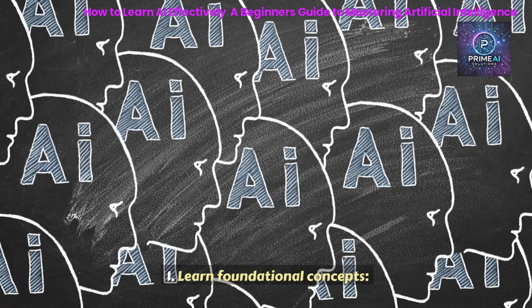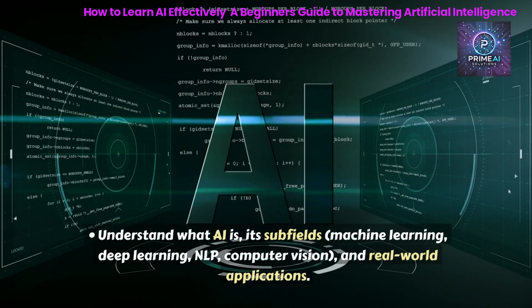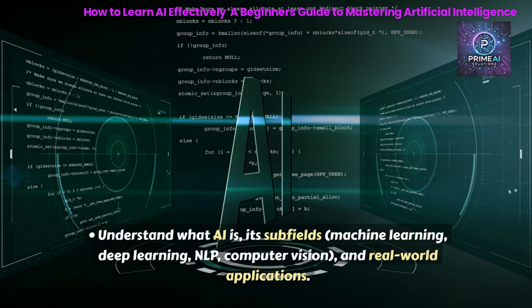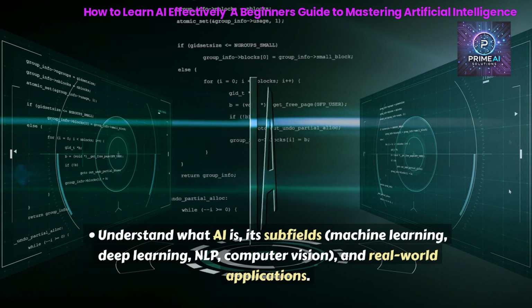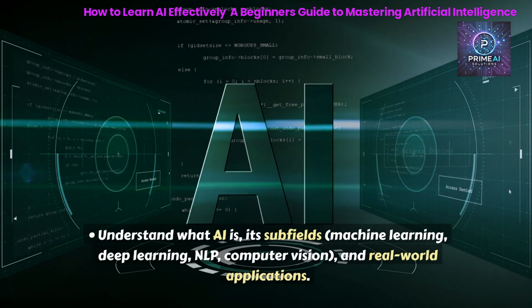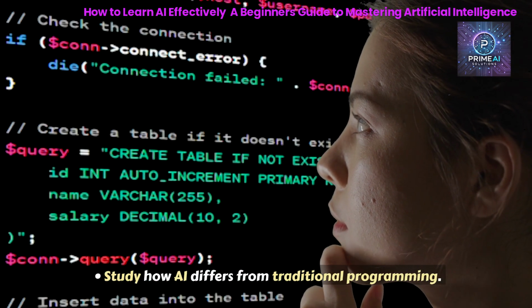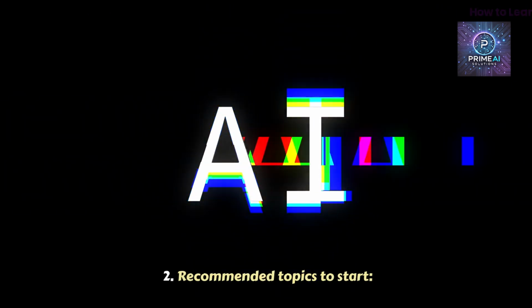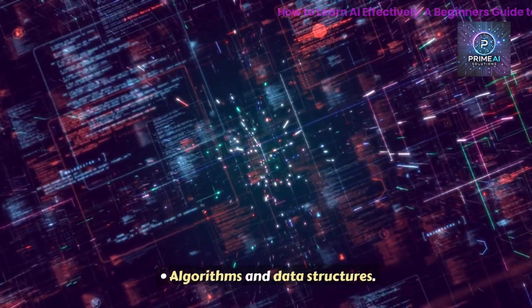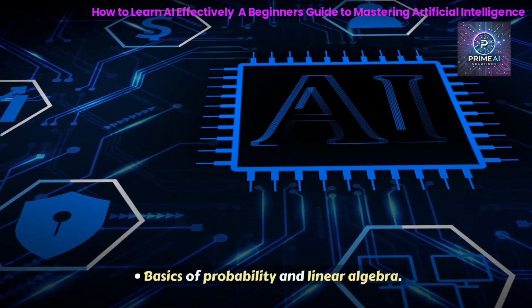1. Learn foundational concepts. Understand what AI is, its subfields, machine learning, deep learning, NLP, computer vision, and real-world applications. Study how AI differs from traditional programming. 2. Recommended topics to start. Algorithms and data structures. Basics of probability and linear algebra.